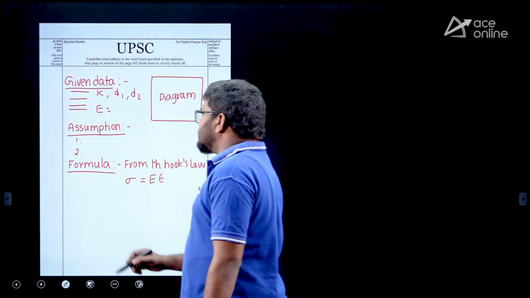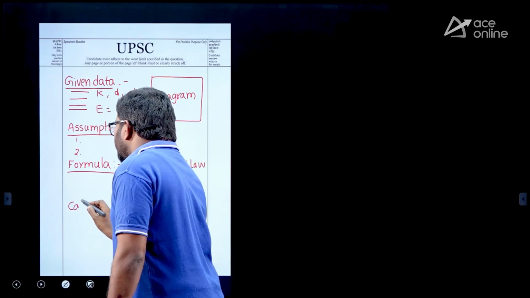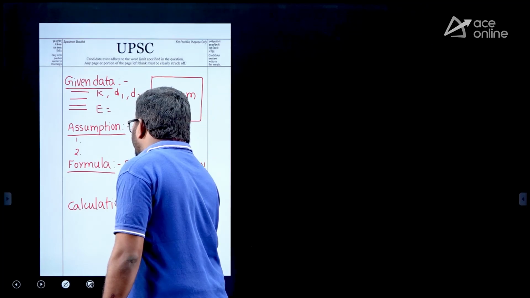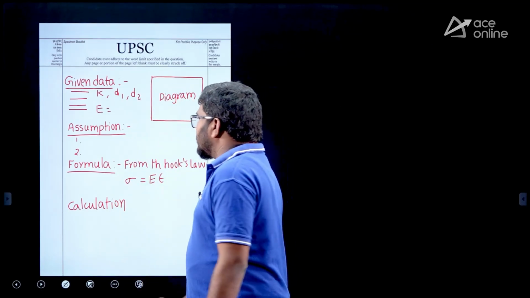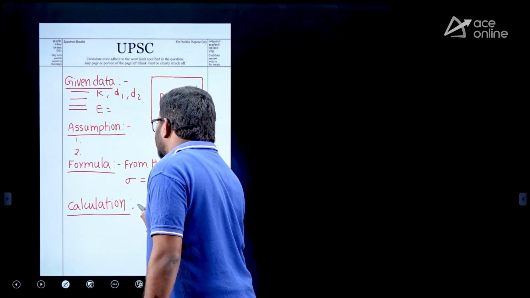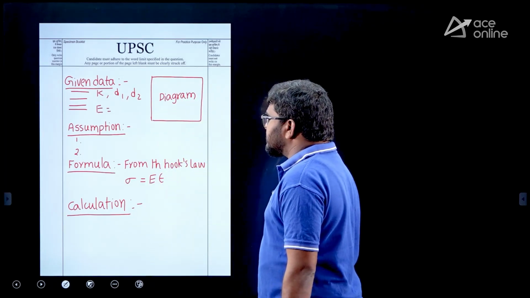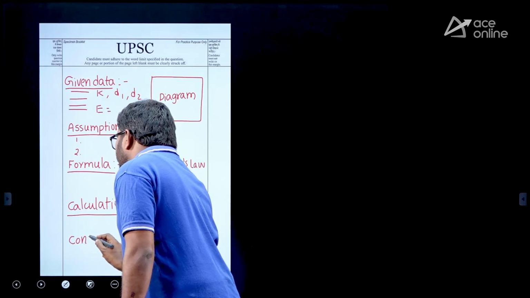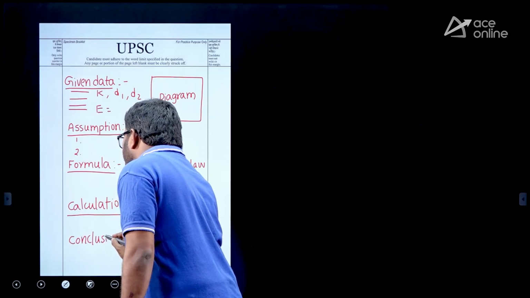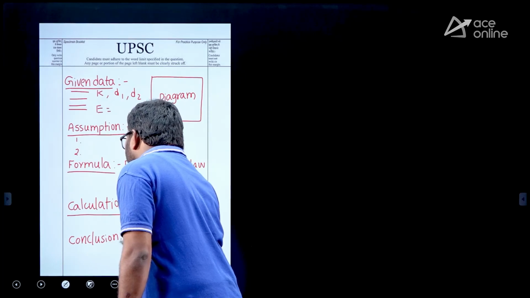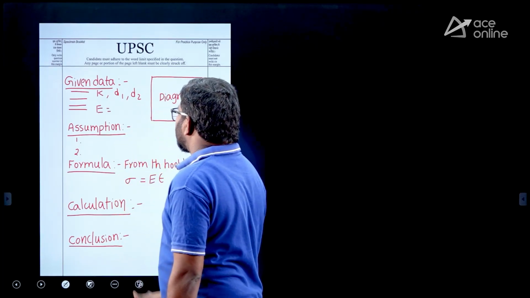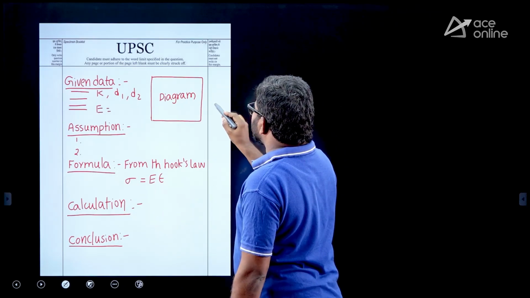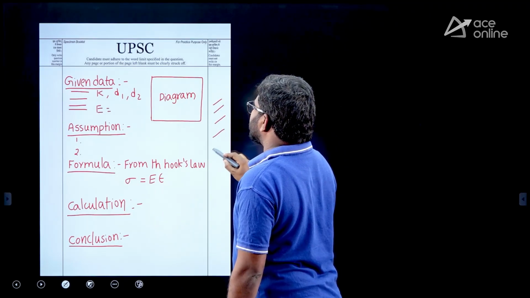After the formula, calculation. Then after that, a conclusion statement you should write. If you write the conclusion statement, it will impress the examiner, so that he will give good marks. And while doing calculation, you can use this space for rough calculations.